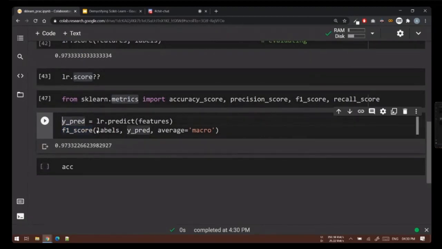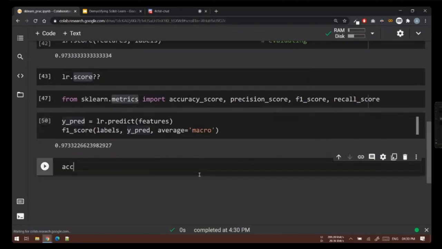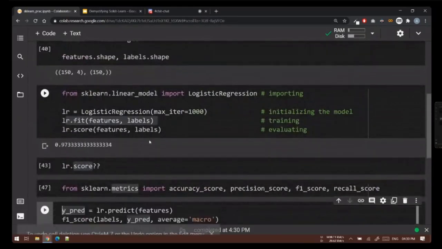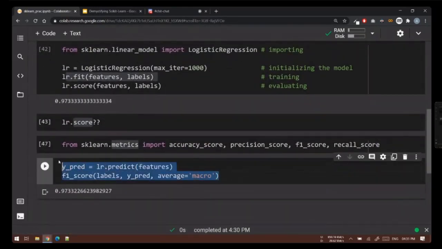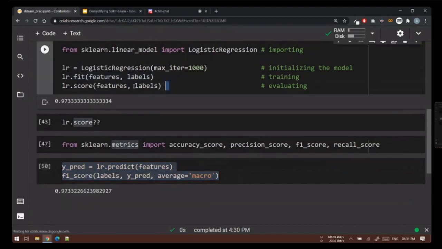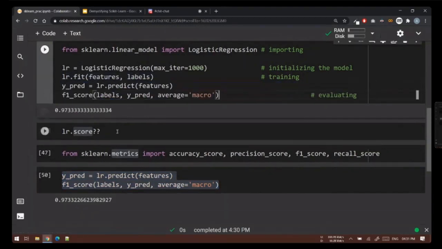You can use them once you get your true labels and your predictions. This was about what lr.score does. So instead of that, from now on we'll be doing this. We'll remove this part and I'll say accuracy score.